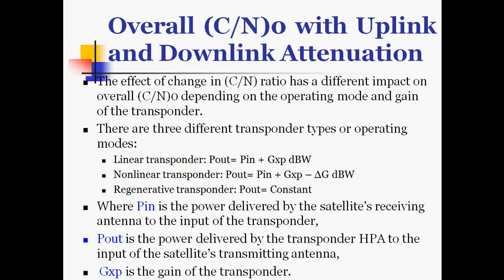There are three different transponder types or operating modes. A linear transponder, whose output power is equal to input power plus GXP in dBW; a non-linear transponder, whose output power is given as input power plus GXP minus delta G in dBW; and a regenerative transponder, whose output power is given as a constant. Here Pin is the power delivered by the satellite's receiving antenna to the input of the transponder, Pout is the power delivered by the transponder high power amplifier to the input of the satellite's transmitting antenna, and GXP is the gain of the transponder. All parameters are expressed here in decibel units.